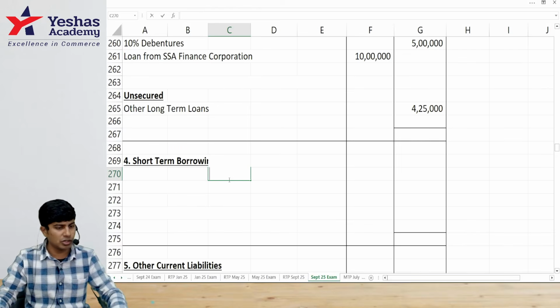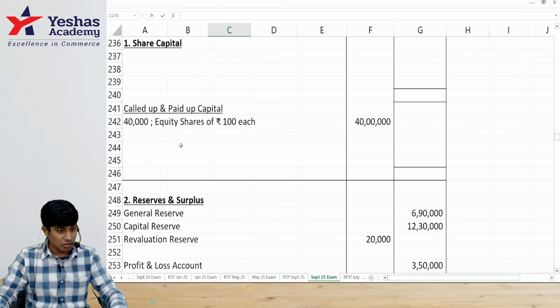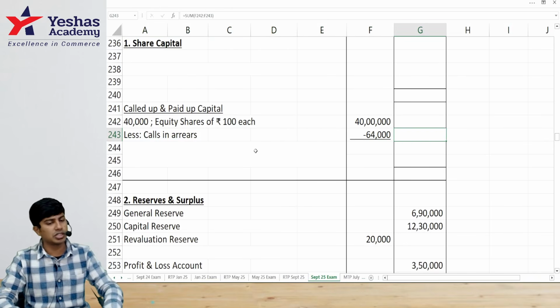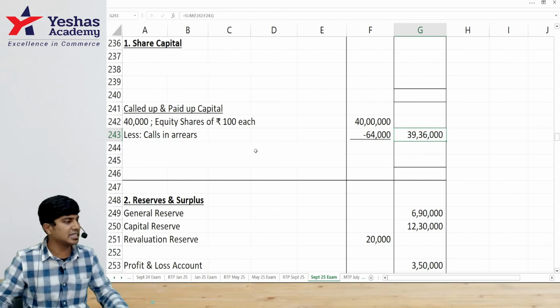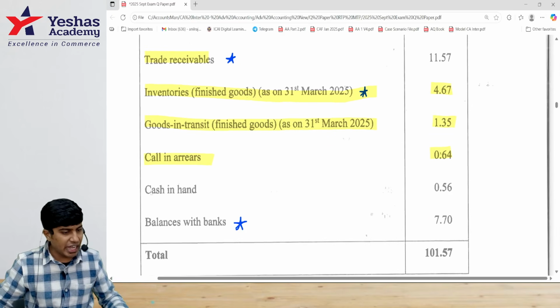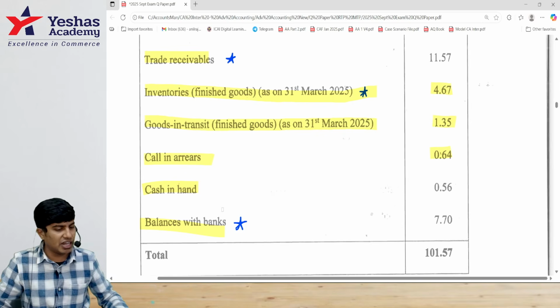64,000. Come to share capital notes. 40 lakh is in the inner column. Less calls in arrears 64,000, making it 39 lakh 36,000. Then next item, cash in hand and balance with banks. I'll write both of them in cash and cash equivalent.